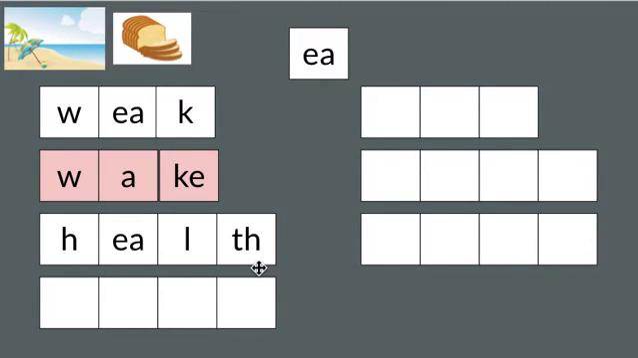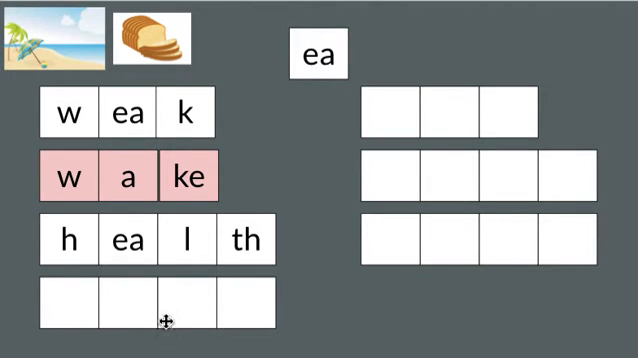Health. This follows our pattern because the E and A are working together as a vowel team to represent the short E sound. Excellent. Let's do another one. The word is dream. What's the word? Dream. Help me to stretch the sounds. D, r, e, m. Dream.